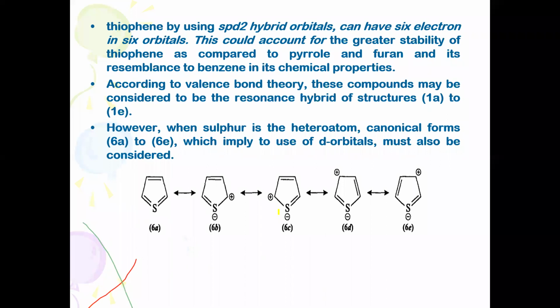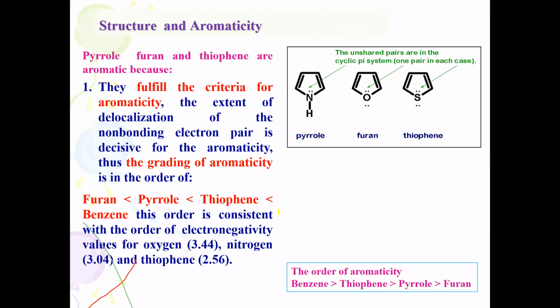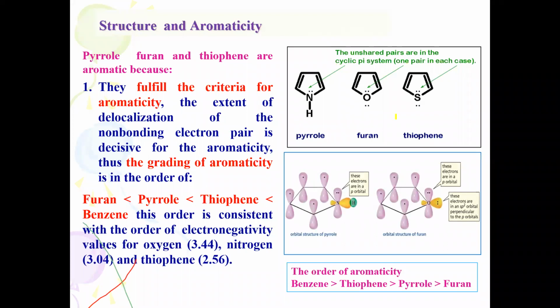Thiophene is much more aromatic than pyrrole and furan. So here you can see another important point: the aromaticity of furan is less than pyrrole, which is less than thiophene, which is less than benzene. This order is consistent with the order of electronegativity values for oxygen, nitrogen, and sulfur. So the delocalization grading also represents what we have discussed in the earlier slides. And this is the delocalization pattern of the orbital picture for the five-membered heterocycles.